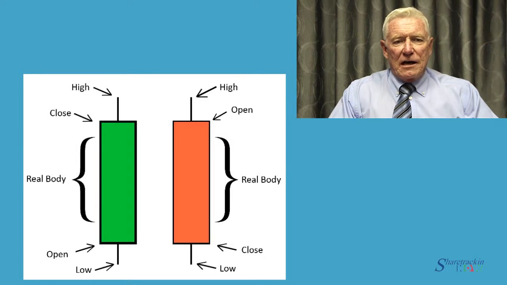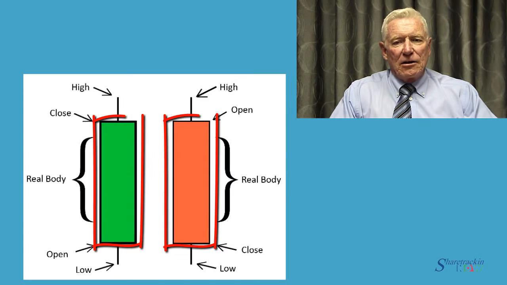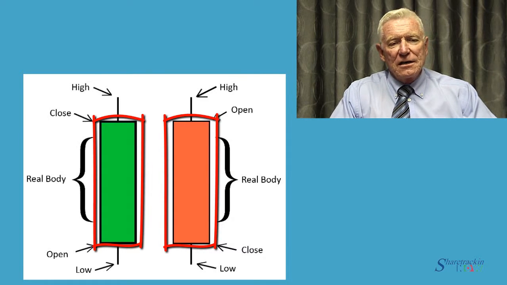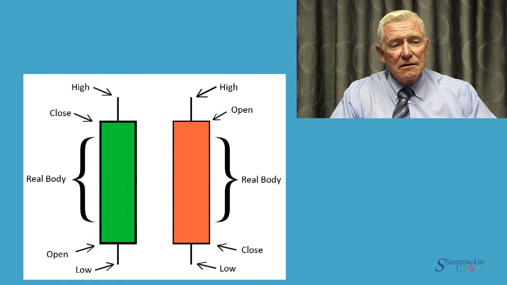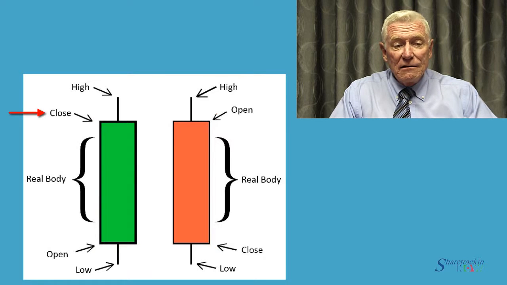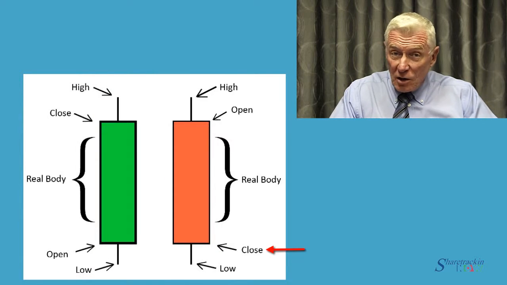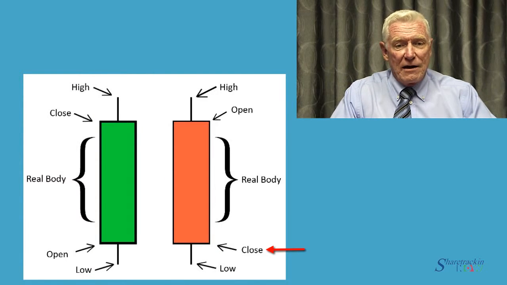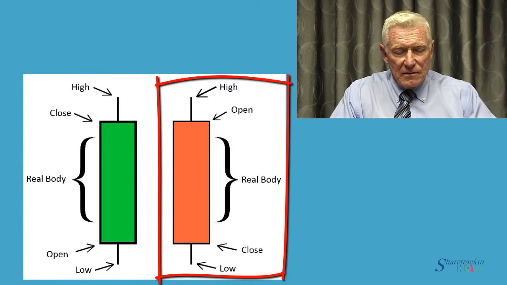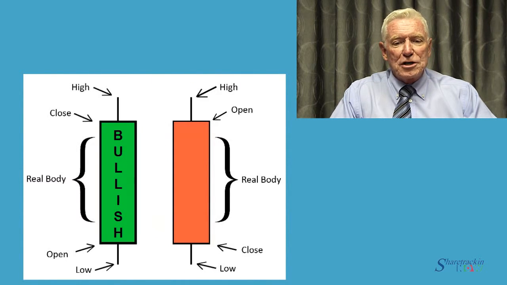Let us take a look at a particular candlestick chart so that you can get an idea of how those 4 pieces of information are presented. The body of the candle is shown as a colored rectangle bounded on the top by the opening price and on the bottom by the closing price. If the share closes above its opening price and the bulls are said to have won, then that particular candle is colored green. If it closes below its opening price, in other words where the bears have won, then the candle is colored red. The diagram shows a green bullish candle on the left and a red bearish candle on the right.